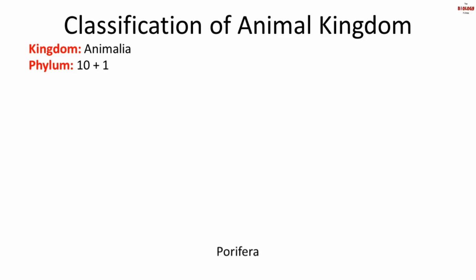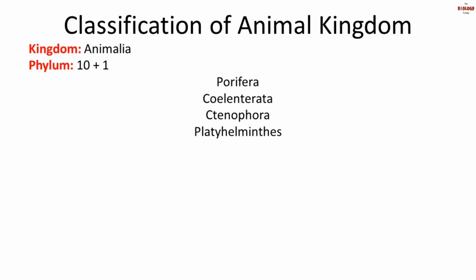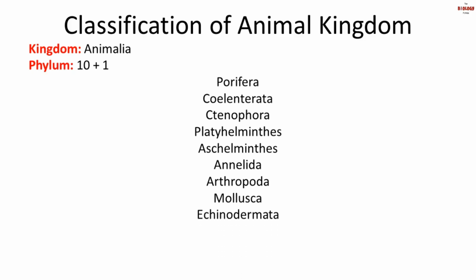The first phylum is Porifera, second is Coelenterata or Cnidaria, third is Ctenophora, fourth is Platyhelminthes, fifth is Aschelminthes, sixth is Annelida, seventh is Arthropoda, eighth is Mollusca, ninth is Echinodermata, tenth is Hemichordata, and the last, eleventh phylum is Chordata.